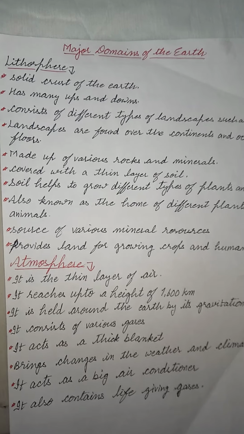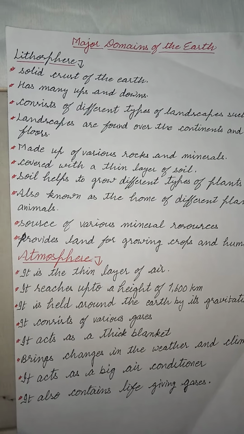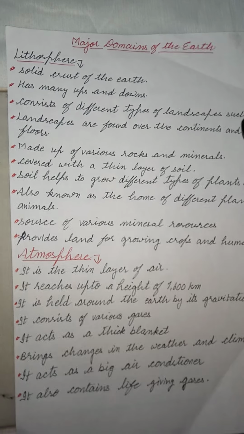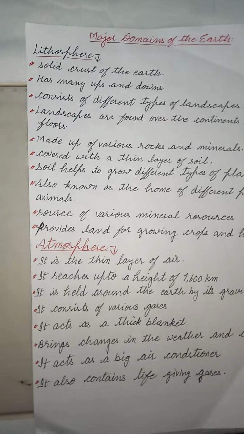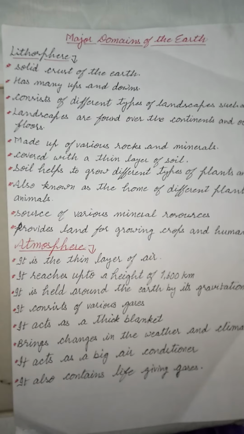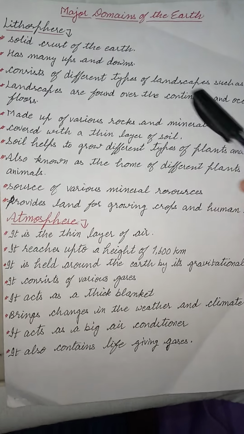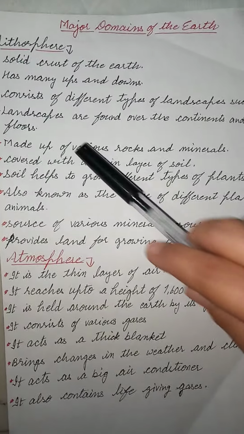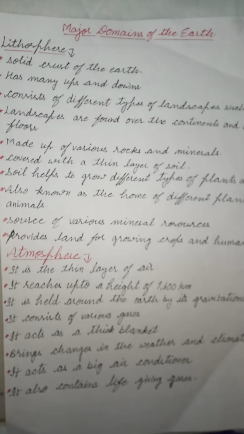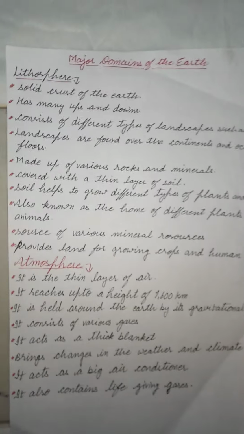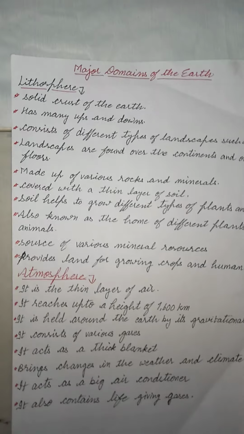It consists of different types of landscape such as hills, mountains, plateaus, valleys, etc. Landscapes are found over the continents and ocean floors.